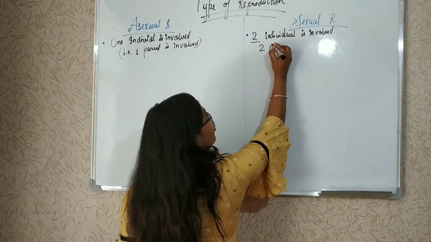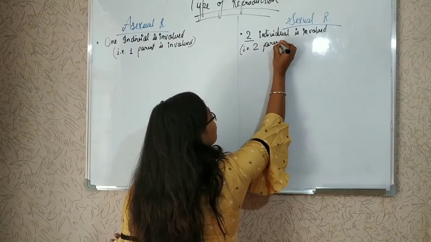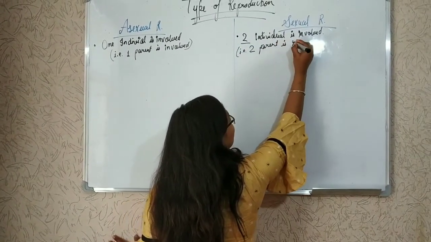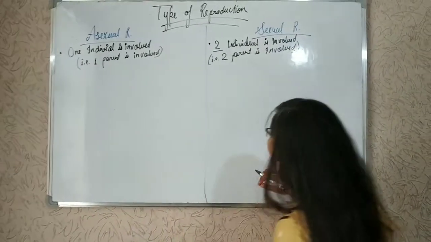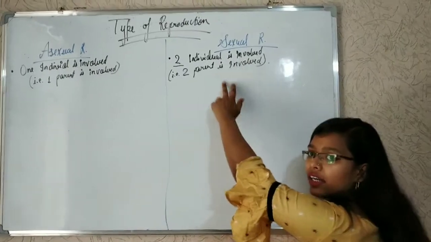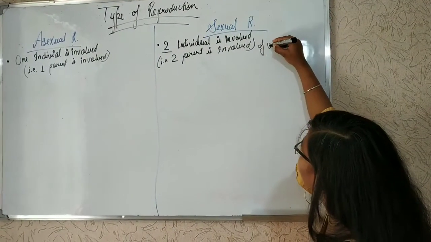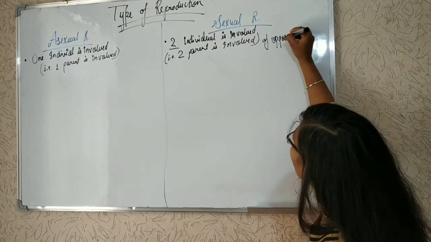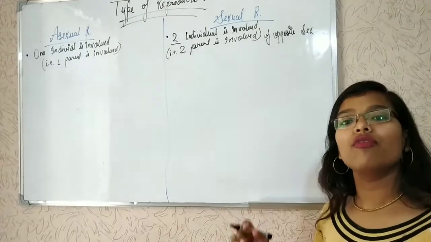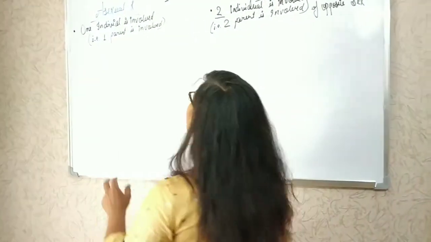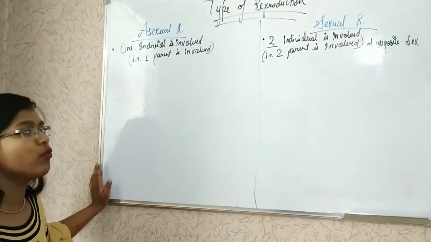In sexual reproduction, two parents are involved, of opposite sex.